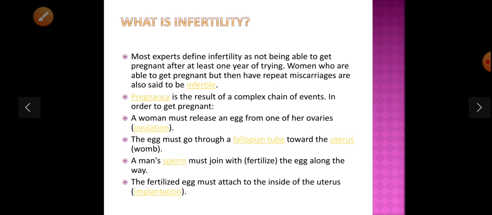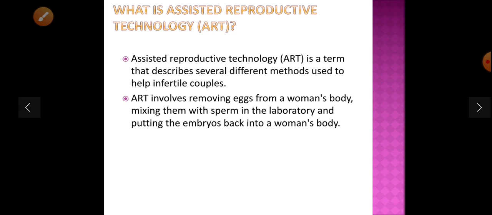If these are the things required to get pregnant, then what is assisted reproductive technology? If someone is not able to get pregnant, then what can they do? Assisted reproductive technology is the term that describes several methods used to help infertile couples. That is, ART involves removing eggs from a woman's body, mixing them with sperm in the laboratory, and putting the embryo back into the woman's body for further development.